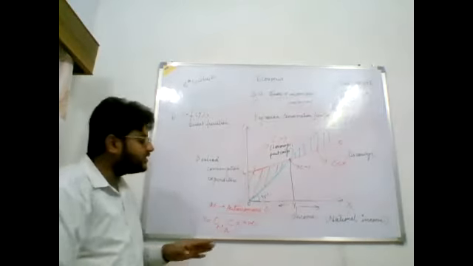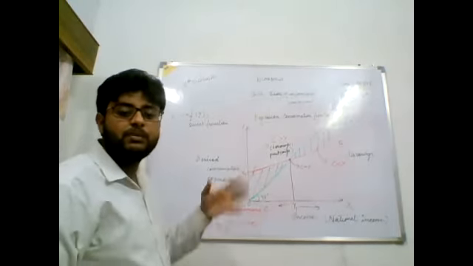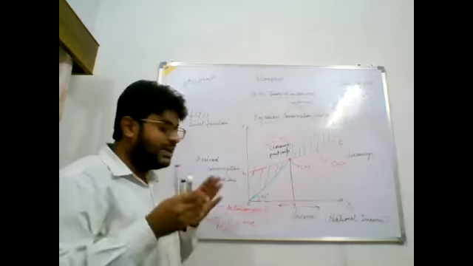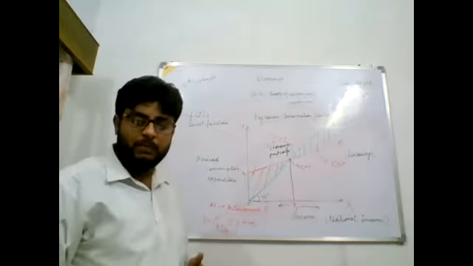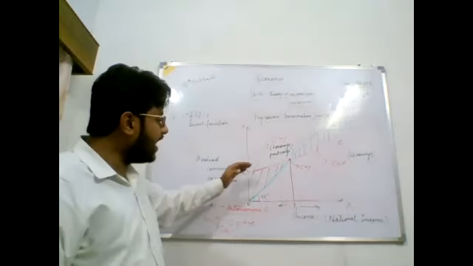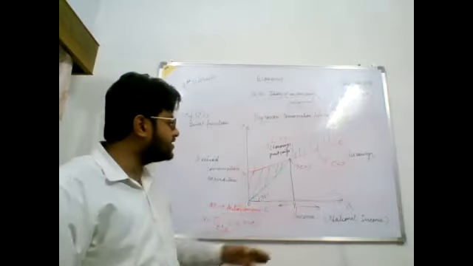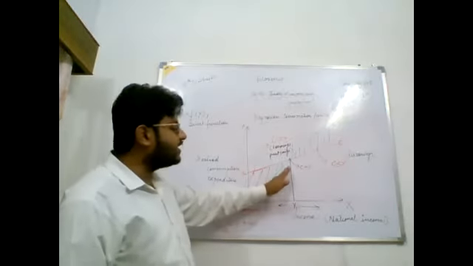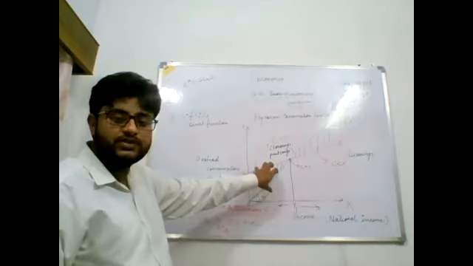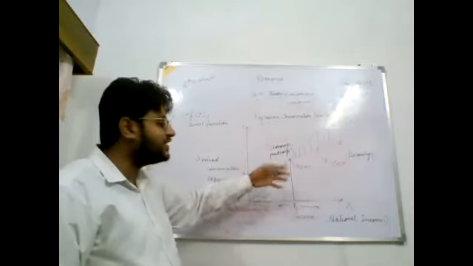So what we have learned, that even at the zero level of income, there will be some positive consumption, which is known as the autonomous consumption, which is not dependent upon the income level. Then as the consumption increases in the initial points, our consumption will be greater than the income. And from where will we be financing this more consumption than the income? From the borrowings or from past savings.